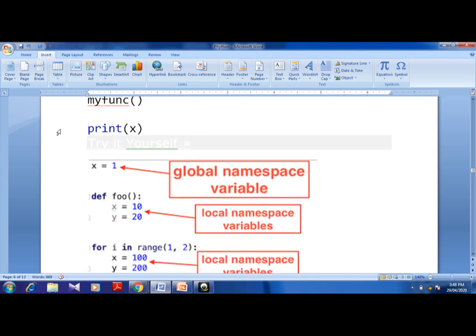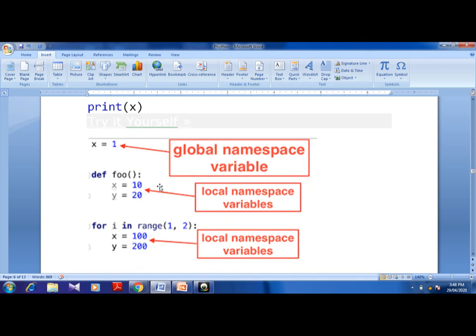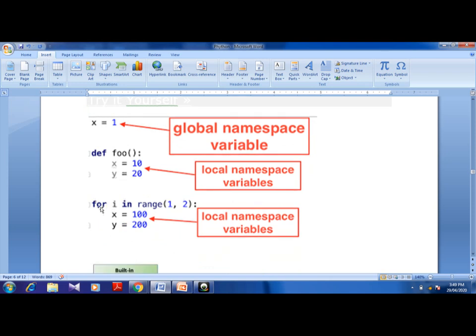Now we will just make a summarization of scope. X is equal to 1, that is your global namespace for the variable. Def, we have created one function in which we have created x is equal to 10 and y is equal to 20. This is local to your function, so these are local variables. And for the f again I am creating, this is again a local inside the function itself, so it is local.